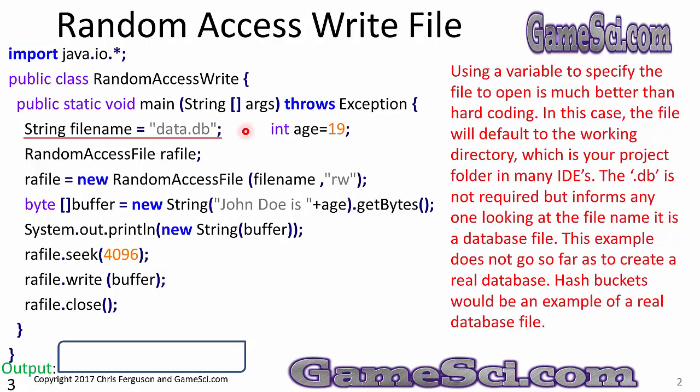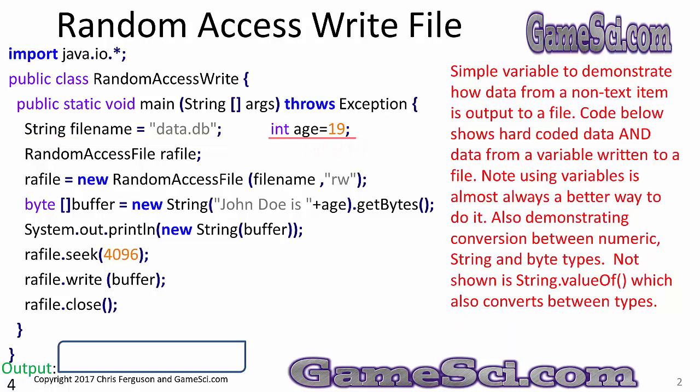String fileName equals data.db. Using a variable to specify the file to open is much better than hard coding. In this case, the file will default to the working directory, which is your project folder in many IDEs. The .db is not required, but it informs anyone looking at the file name it is a database file. This example does not go so far as to create a real database. Hash buckets would be an example of a real database file.